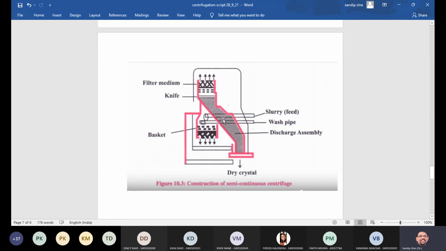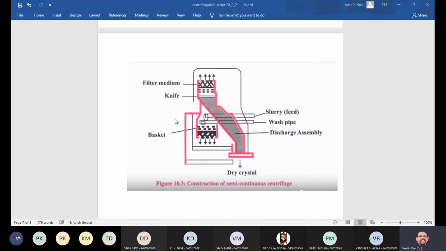And this solid part will come over here as a dry crystal part, or maybe the dry material, and the filtrate is eliminated from the outlet. When the suspension inlet is stopped by a filler diaphragm wall assembly, the basket rotates for a predetermined time, and then the solid cake is washed with the water. So the basket is rotated for another predetermined time.